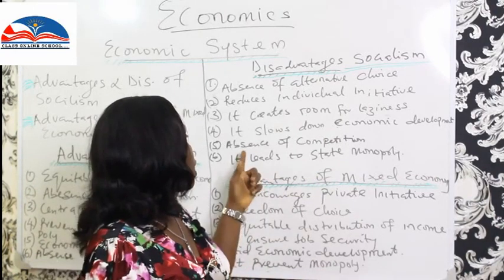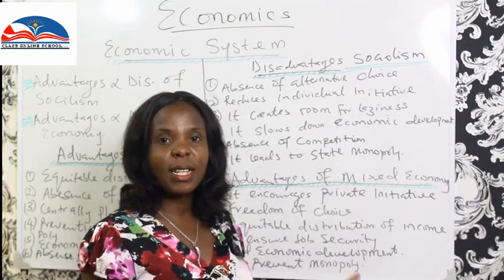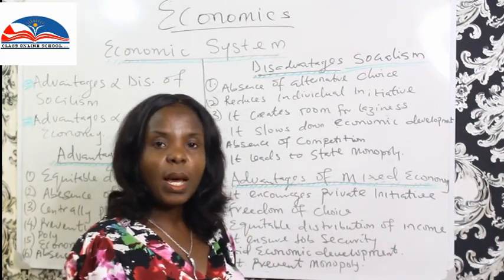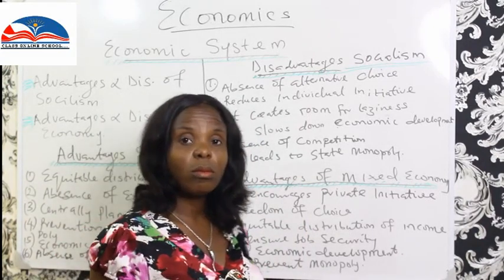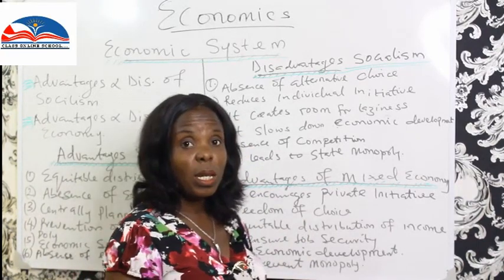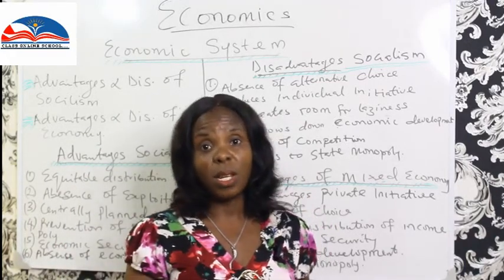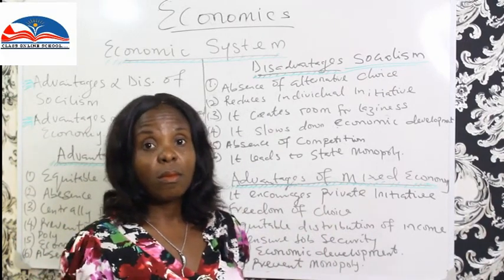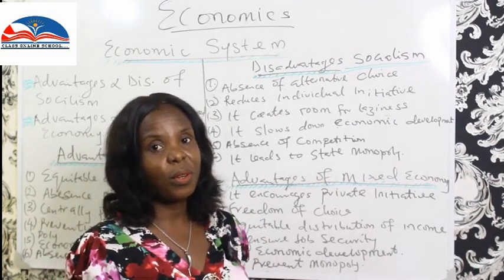Absence of competition. Like I said, competition makes you have alternative products. Competition makes you have different choices to make. But here, there is no competition. So, anything can go. Then it leads to state monopoly. Just like it leads to monopolization by individuals in the capitalist economy, the state monopolizes everything. If you don't go with the state, you go with nothing. So you take what the state produces, whether you like it or you don't like it.